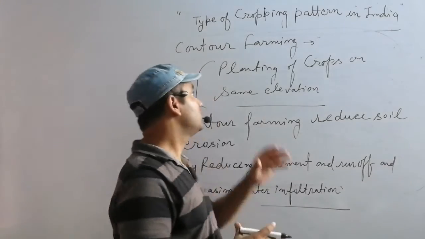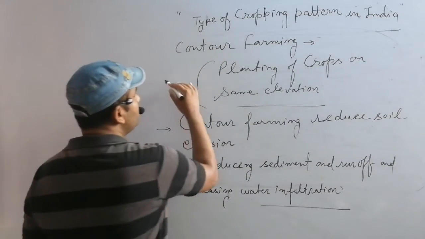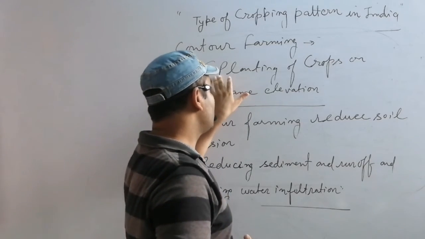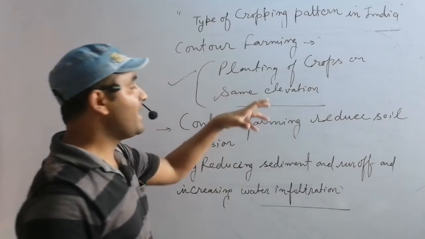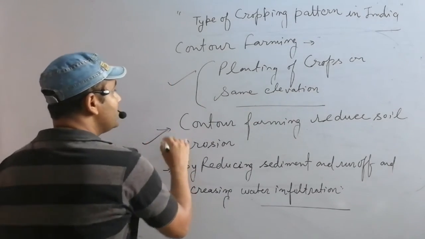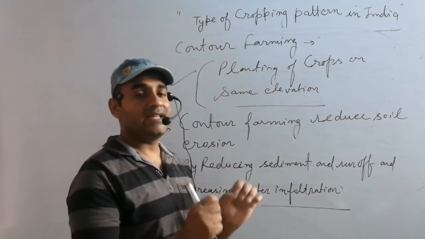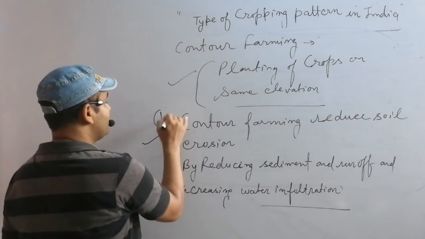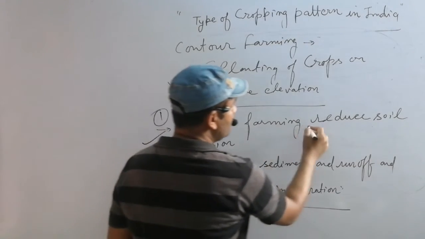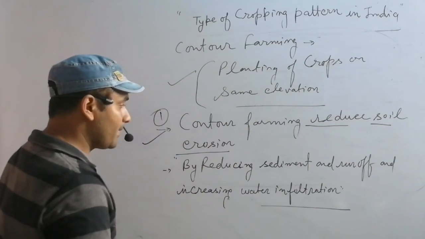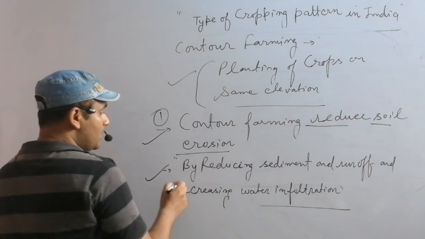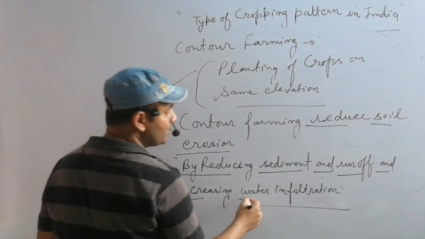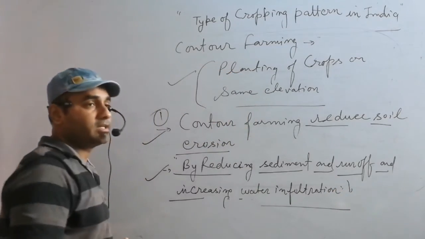Now we talk about contour farming. Contour farming is a type of farming that involves planting of crops on the same elevation. Okay, it is related to sloping and hill areas. What is the advantage of contour cultivation? First advantage, contour farming reduces soil erosion, and second advantage, it reduces sediment and runoff and increases water infiltration. Okay, got it? And remember this.